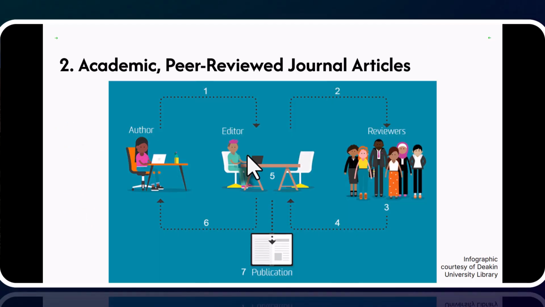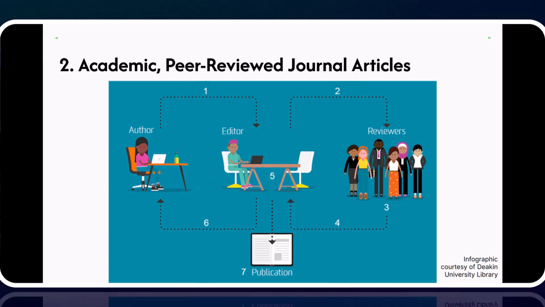What is the peer review process? First off, the author writes up the original research that they have done and submits their paper for publication in a peer-reviewed journal. The editor of that peer-reviewed journal assembles a panel of experts from the field and invites them to evaluate and comment on the paper. The reviewers carefully read the paper and provide their comments and suggestions. The reviewers then return their comments and suggestions to the editor, along with a recommendation to accept, reject, or make changes to the paper and resubmit.